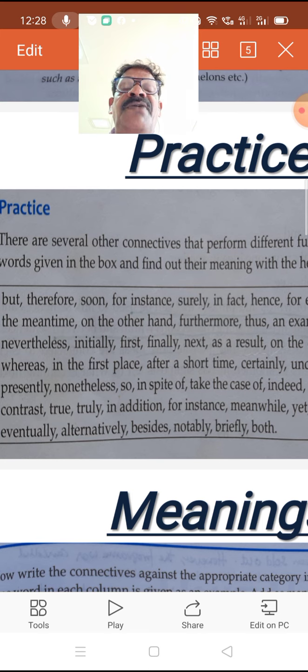So that is why I have recommended you to go for Longman Contemporary Dictionary. If it is not possible for you, go for Oxford. So in the Oxford Dictionary also you can find the meaning, how to pronounce, and how to use those connectives. So here ends your today's class session. We'll meet once again tomorrow. Till then, take care. Bye.